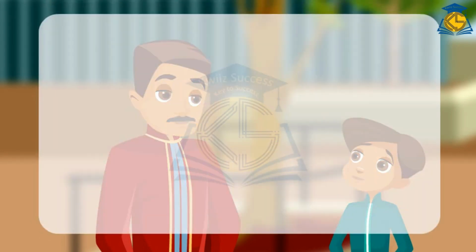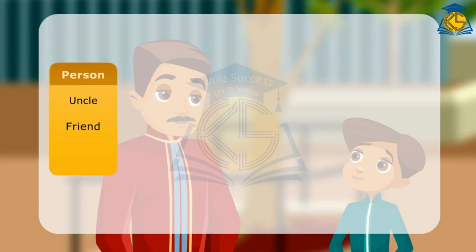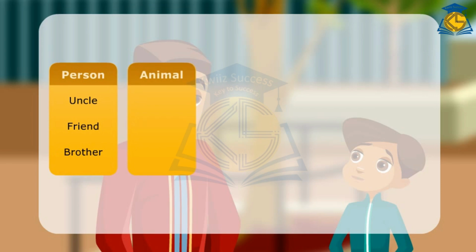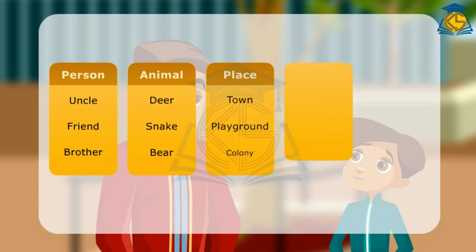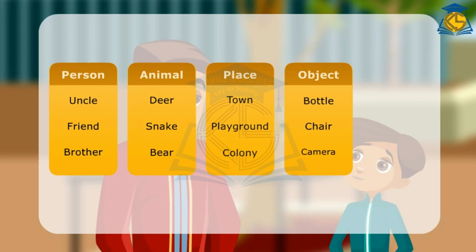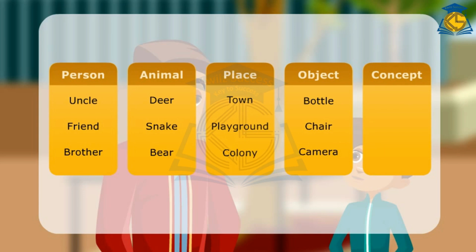Here is a list of some nouns. Person, uncle, friend, brother. Animal, deer, snake, beer. Place, town, playground, colony. Object, bottle, chair, camera. Concept, bravery, excellence, happiness.